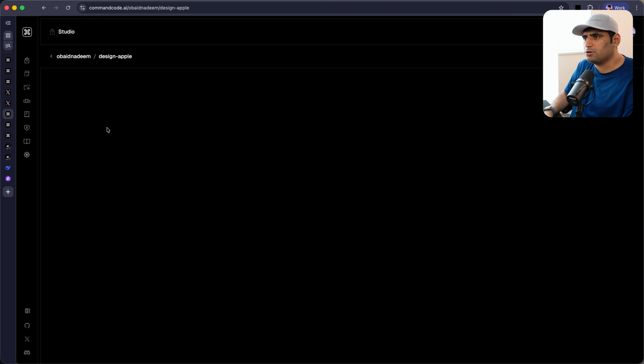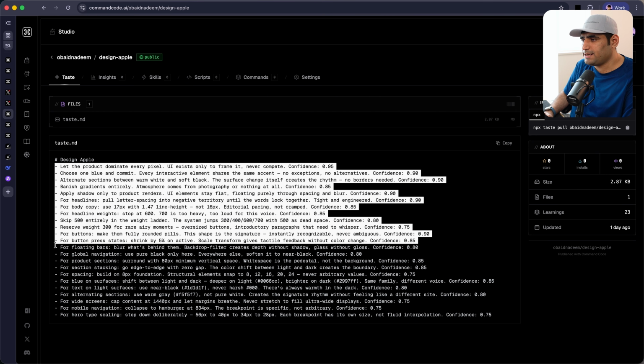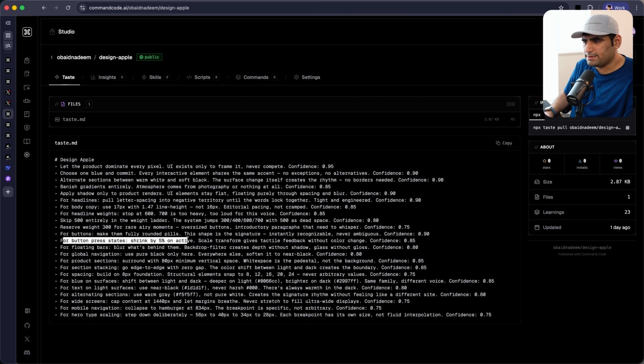And you can also transparently look into what that taste looks like, right? And when you start changing things, maybe you don't like when you press a button and it shrinks 5%. When you say that, yeah, don't do this. And you can also change this taste either manually by just editing this file, or you can just talk to command code that, yeah, fix this, don't do that. And you will see all sorts of fun things completely automatically update in this file for you.